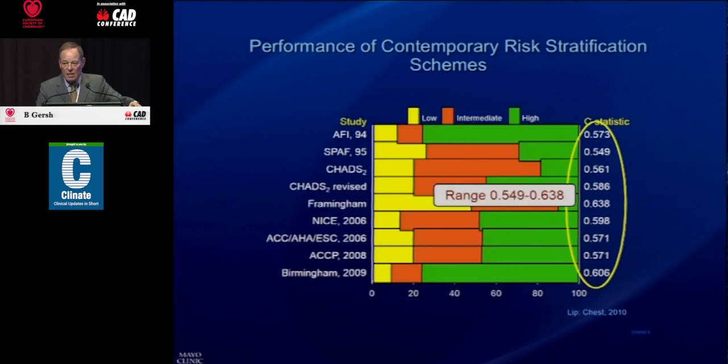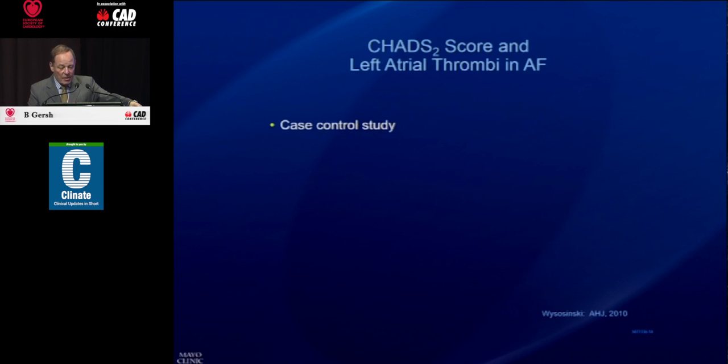The C statistic tells you a bit about the predictive value of the score. A C statistic of 0.5 is like flipping a coin, heads or tails. But a C statistic of 0.549 to 0.638, all of them perform very poorly, and that includes the CHADS-VASc score. So the first point I'd make is that the CHADS scores are helpful, but they are not very accurate.